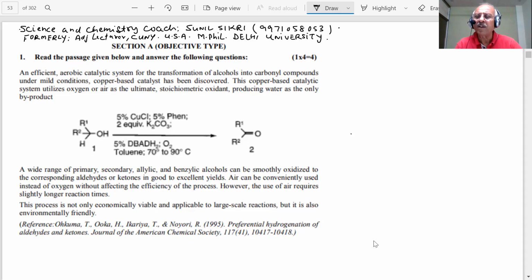So we have already exposed you to how the paragraphs will be solved, and the reasoning, assertive type and objective type of questions. One thing is clear. What is clear?